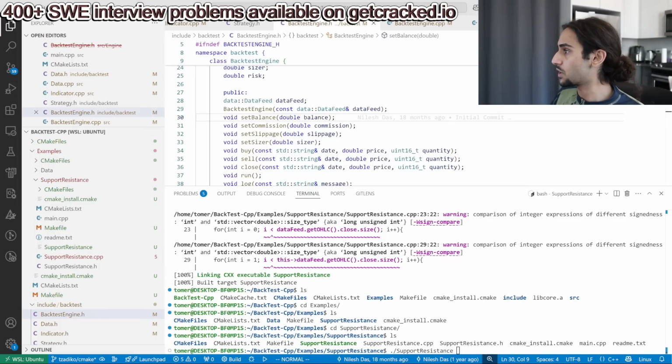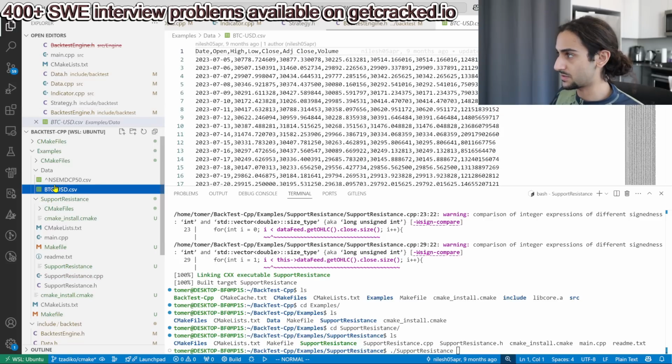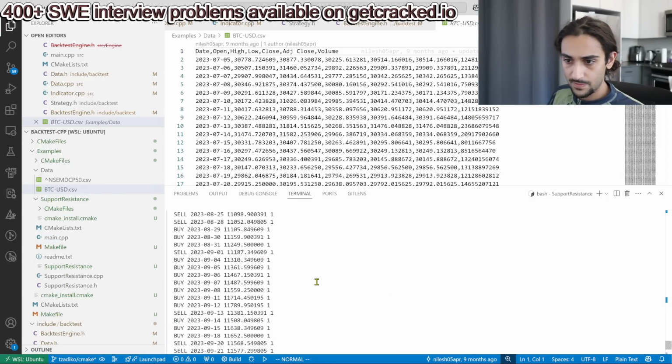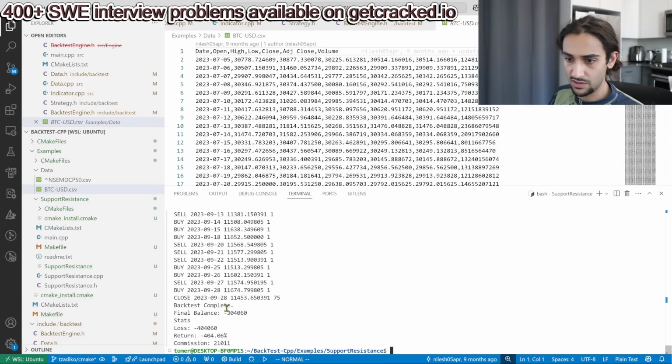In this person's code, he has a data folder that contains mock data. This is mock backtesting data that this person's integration tests are going to be run against. If I run it against that, the integration test results are, I have a negative balance of 300,000, a loss of 400,000, and a return of negative 404%.